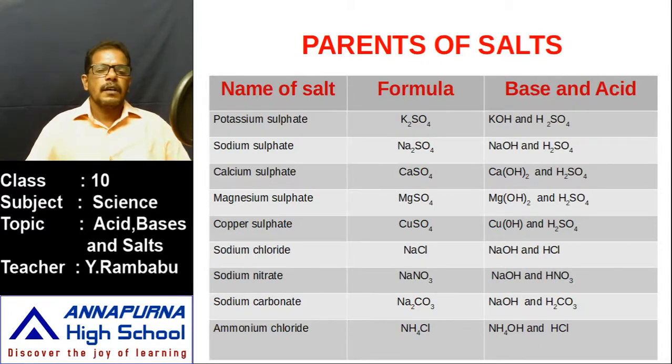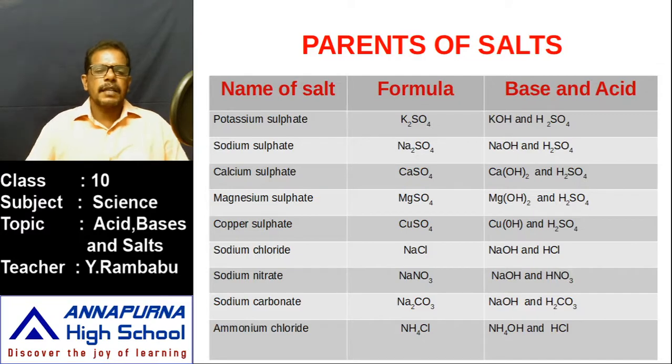that means the base and acid, from the salt. For example, sodium sulfate Na2SO4: the metal part Na is related to the base NaOH, and the non-metal part sulfate is related to the acid, sulfuric acid. In the same manner, try to identify the base and acid, the parents, for any salt.